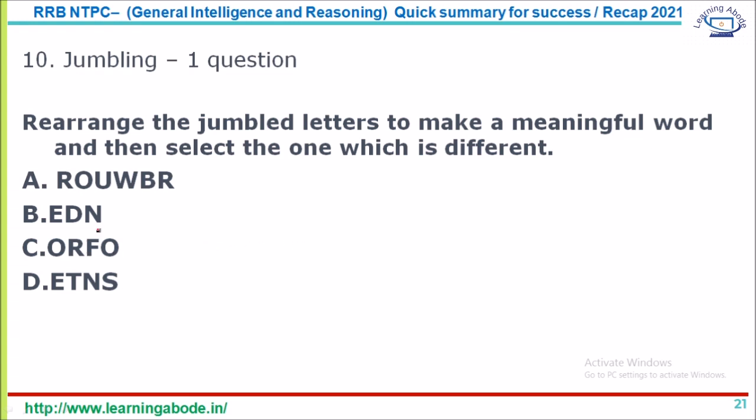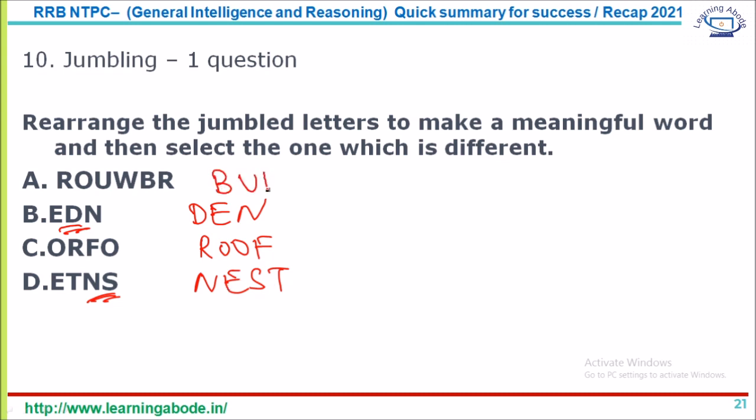So here we have to arrange them in a meaningful way, and then you have to find the odd one out. Among the different ones, this is just a 3-letter word, so we can just start from here. We can predict that this is den. Later on from that you can guess this is roof, and before that you can guess this is nest. Based on this you can think of this as burrow. You can rearrange to get burrow.